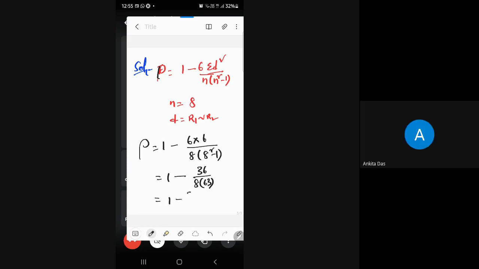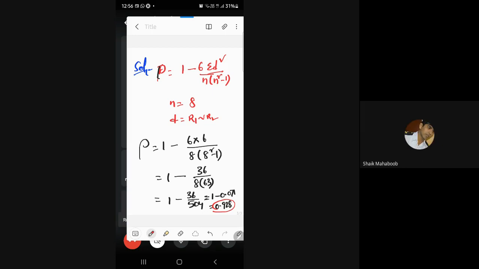That is 1 minus 36 by 8 into 63. 8 into 63 is 504. That is 1 minus 36 by 504. That is totally 0.0714. That implies 1 minus 0.0714, which is 0.928. Correct. 0.928 is nothing but our final correlation coefficient.